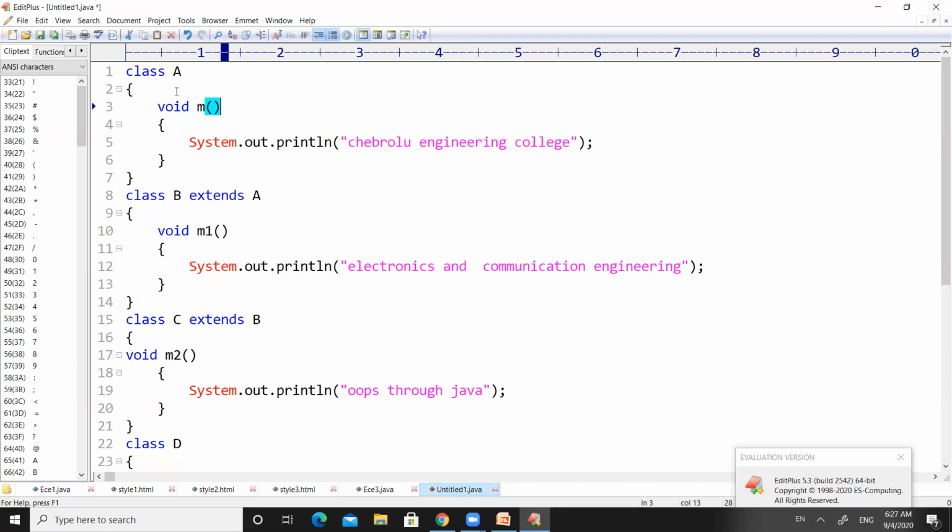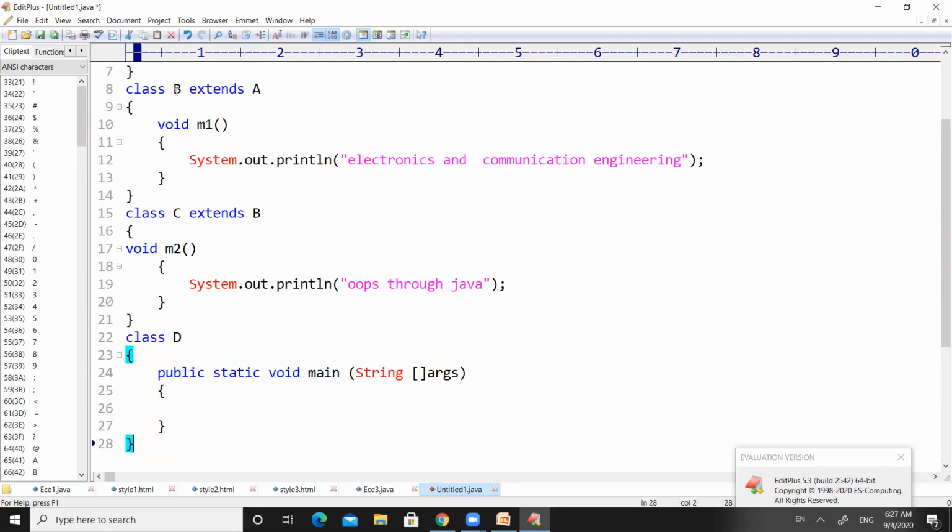So it is our choice whether to create an object for class A, class B, or class C. If we want to use all three methods, we have to create an object for class C. So the syntax of creating an object is the class name. We want to create an object for C, so the class name is C, space, and my object name is obj. The object name can be any name other than keywords, no problem.